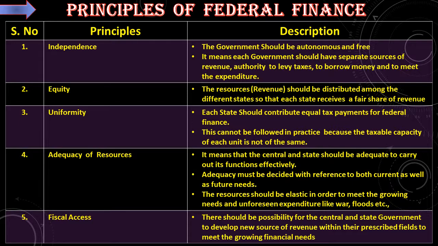Next, fiscal access. There should be possibility for the central and state government to develop new sources of revenue within their prescribed fields to meet the growing financial needs. Both the central and state government should be free enough to develop the new sources of revenue during the time of the financial crisis.